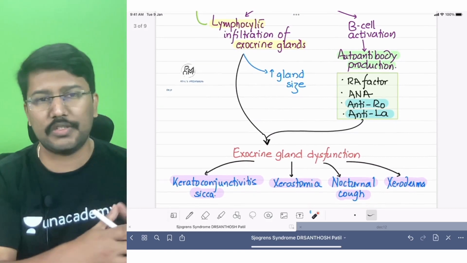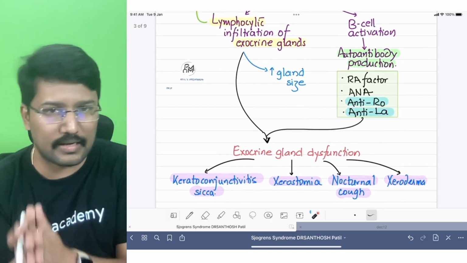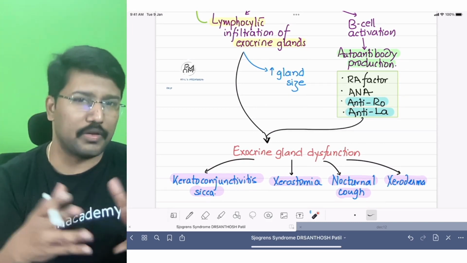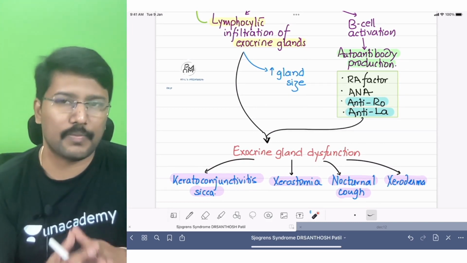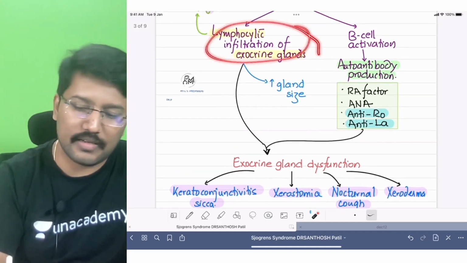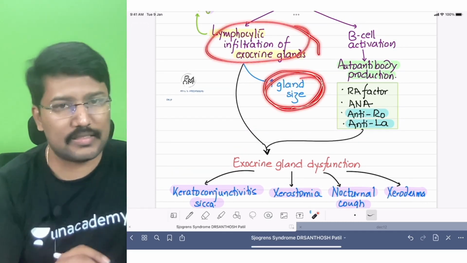You have clinical manifestation of Sjogren syndrome, and you see anti-Rho and anti-La antibodies, and certain other clinical characteristics are met. Maybe you can diagnose the case as Sjogren syndrome. Okay. So what does this lead to? The lymphocytic infiltration of the gland leads to an increase in the gland size, right?